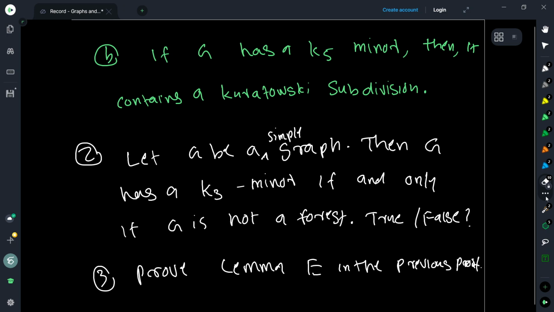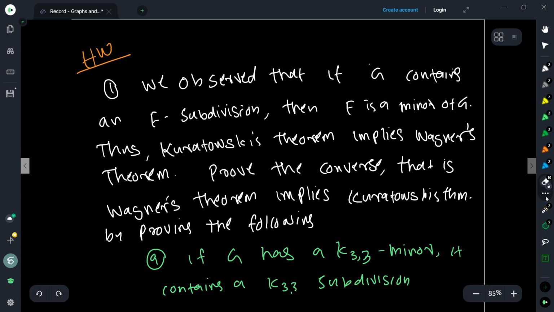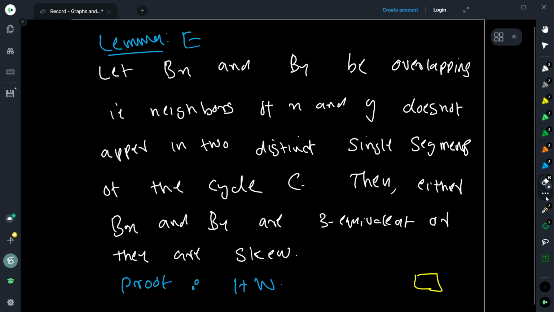Okay, then the second question is that given a simple graph, show that G has a K3 minor if and only if G is not a forest, right? True or false? So okay, if it is true, then prove it. If it is false, give a counterexample. Then the final question is to prove the lemma E in the previous proof, right? So, this one: if Bx and By are overlapping, then either they are three equivalent or they are skew.